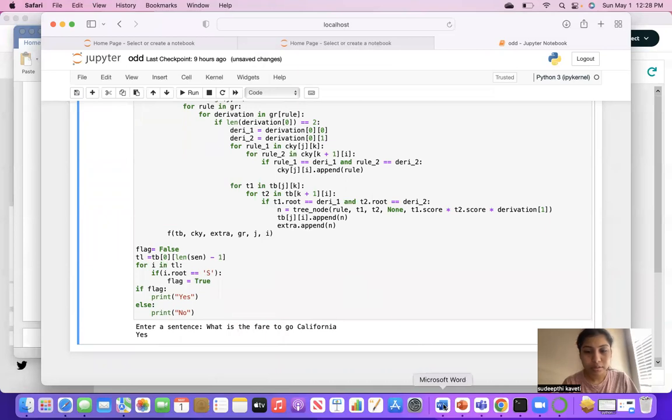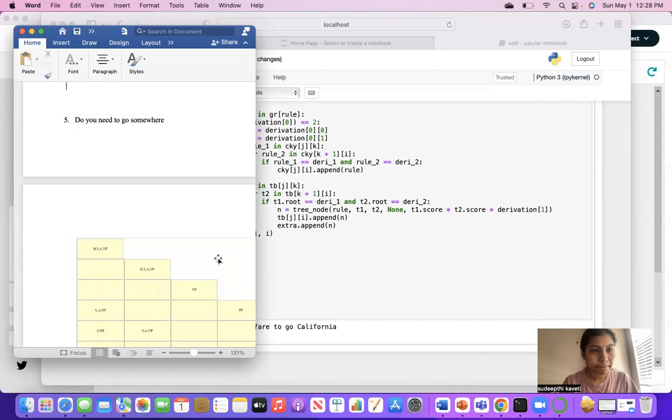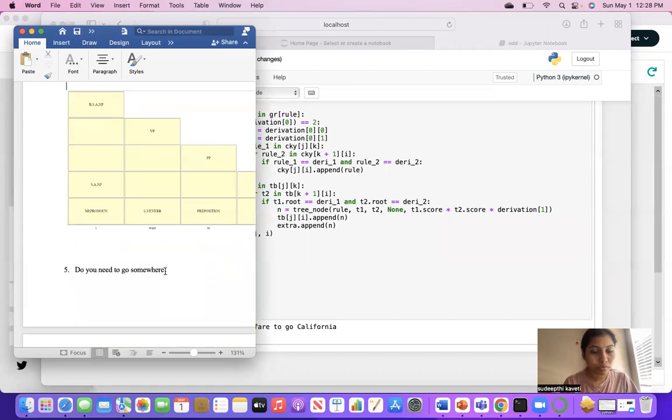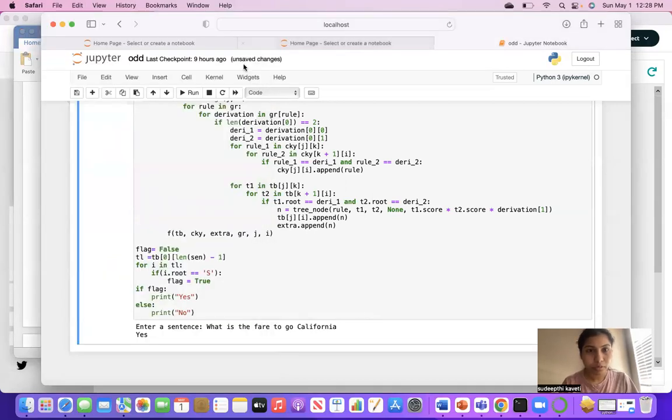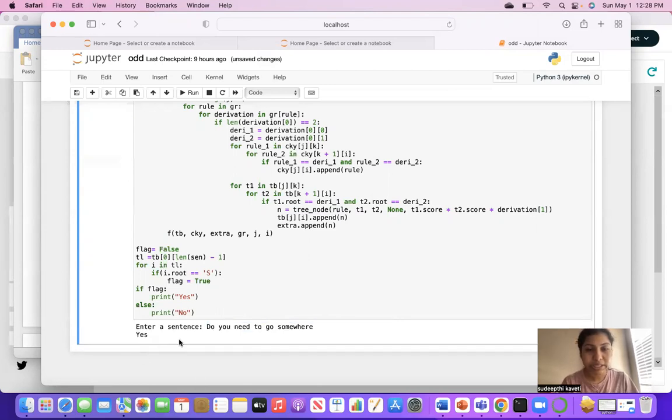And I'll show you the other one: Do you need to go somewhere? Kernel, Restart and Run All. Enter a sentence, command V, and yeah, I got yes.